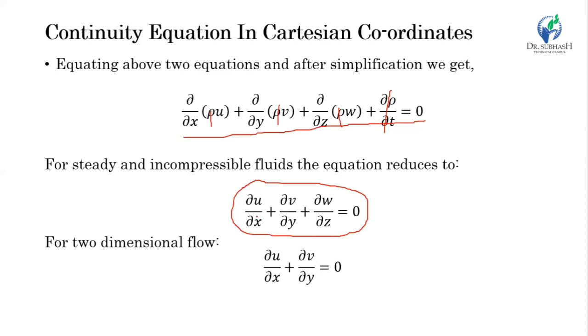If we consider two-dimensional flow, then the third term will be 0, and we get the equation del u by del x plus del v by del y equals 0. So this is the continuity equation in the two-dimensional Cartesian coordinate system.